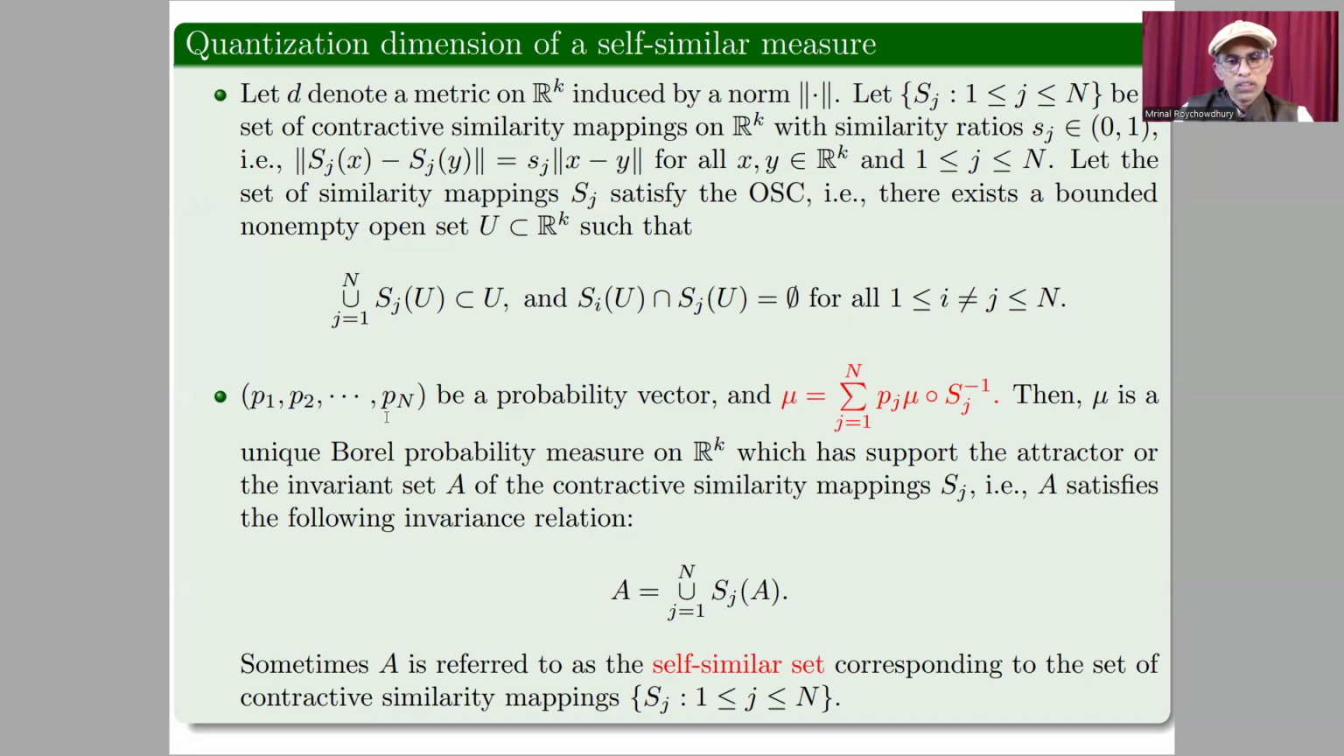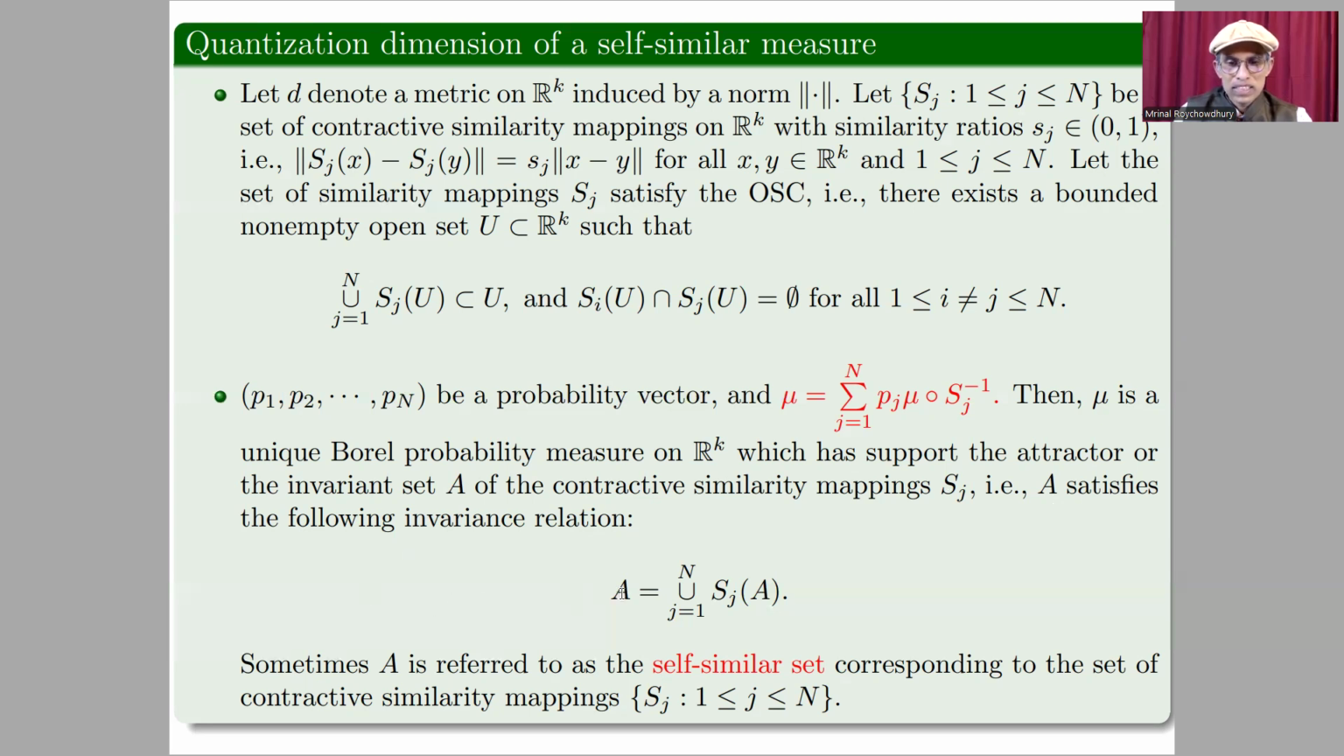Let P1, P2, dotted up to Pn be a probability vector. So when you say this is a probability vector, remember each of these entries is positive and the sum is 1. Let mu equal to this. Then mu is a unique Borel probability measure on Rk, which has support the attractor or the invariant set A of the contractive similarity mappings Sj. When you say mappings Sj, that means all of the mappings, that is S1, S2, S3 up to Sn. That is, A satisfies the following invariance relationship, this one.